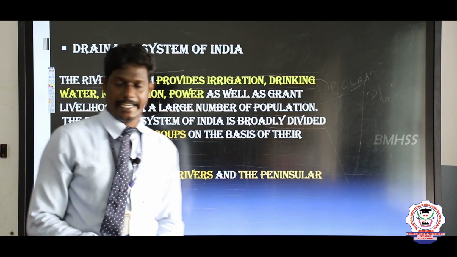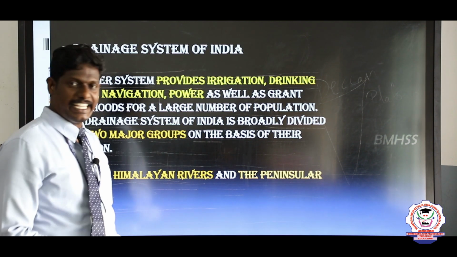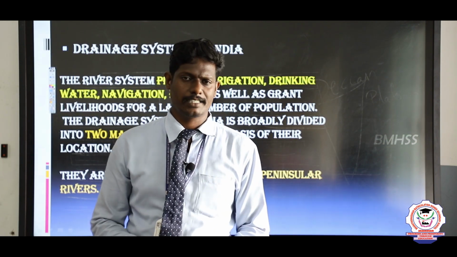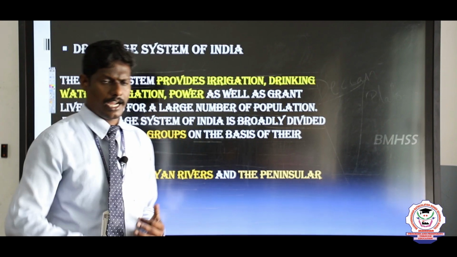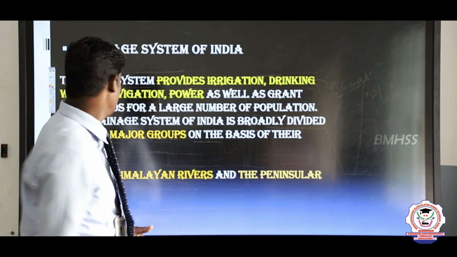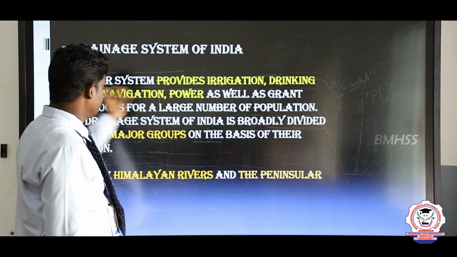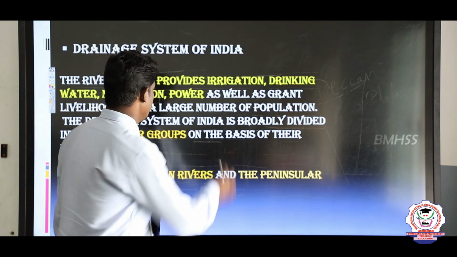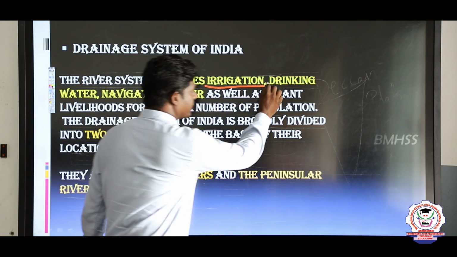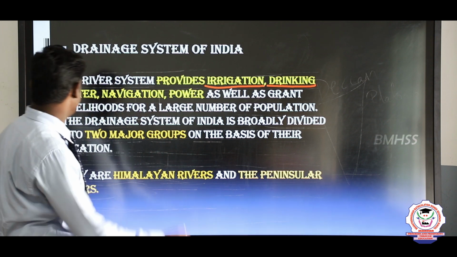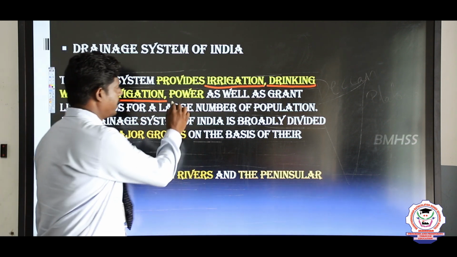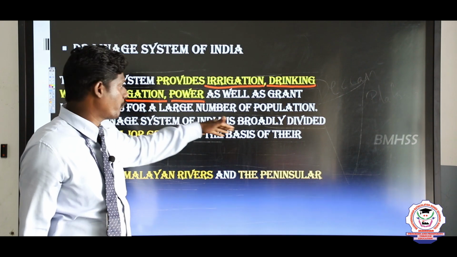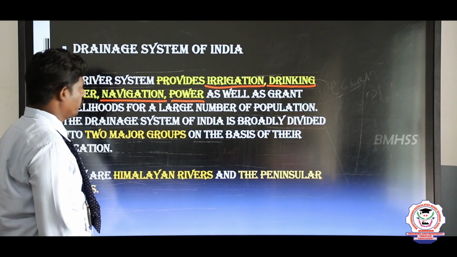The next topic, drainage system of India. The drainage system of India is nothing but the river system. What is the river system, how is it useful for transportation, and in which ways are these rivers useful? That's what we are going to see in this topic. First, the facilities we get from river water: particularly irrigation, drinking water, and next navigation and power production. By these means, the rivers are very useful for our country,